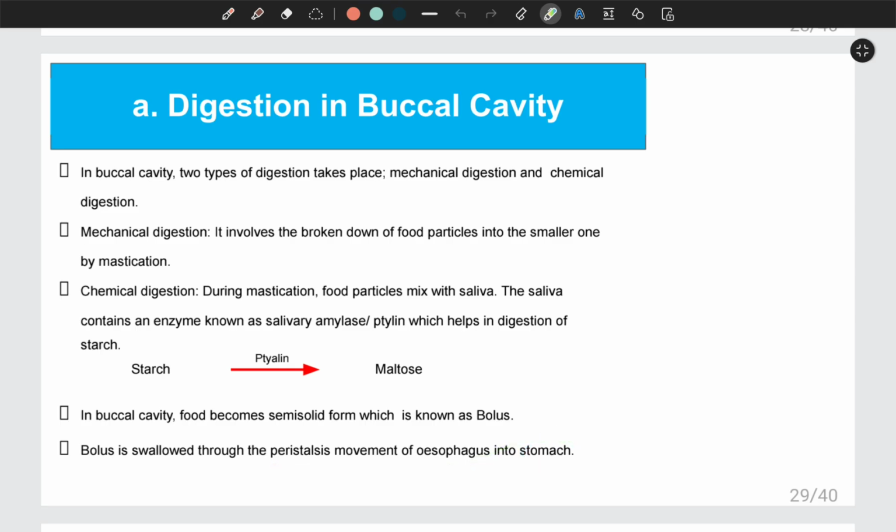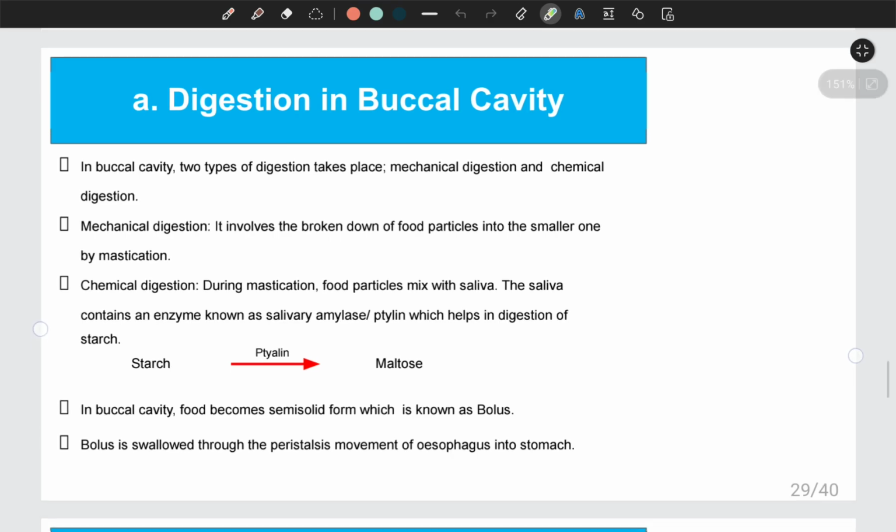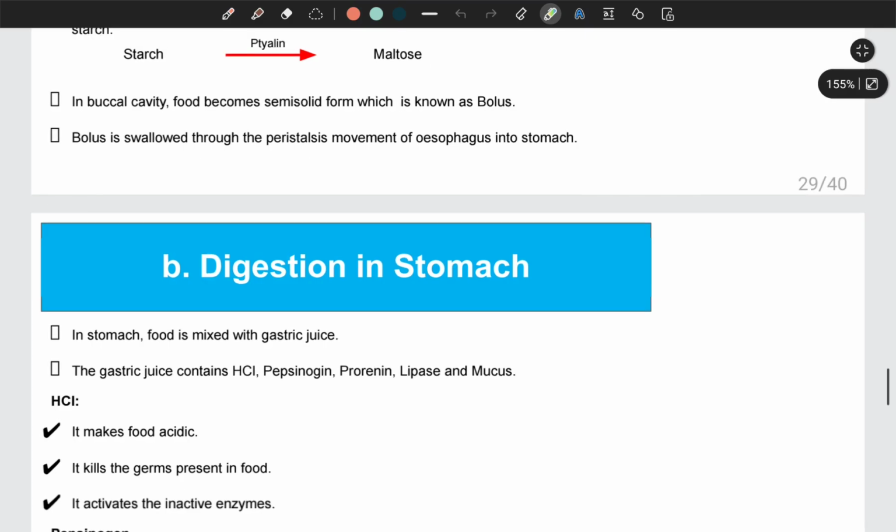When the bolus passes through the esophagus, the wall of the esophagus will continuously contract and relax, and that movement is known as peristalsis. Because of that peristalsis movement, the food particle which is present here will be pushed downward into the stomach. So now food has reached the stomach.